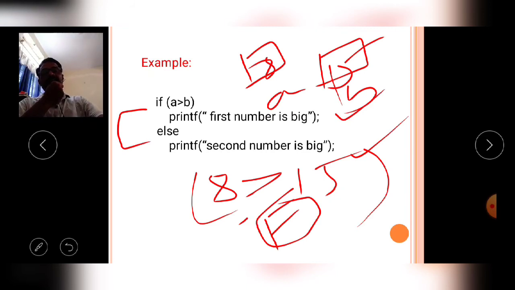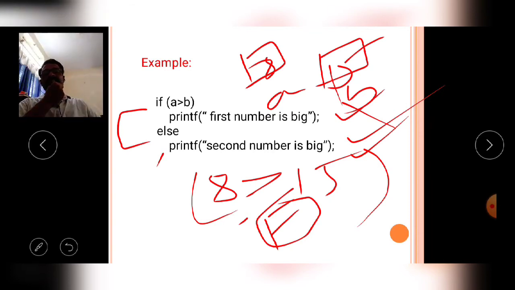That's why the if block, the if statement, is omitted and not executed. Then the else block is executed, so the second line is executed by the compiler. Now on the output screen you will get: second number is big.